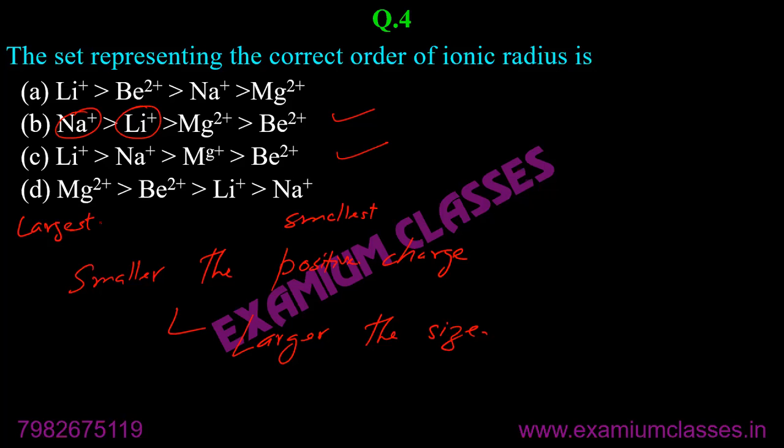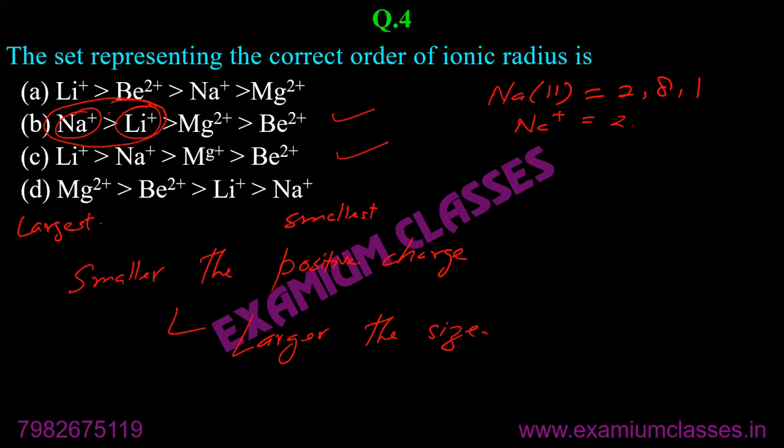But after that, how do we decide that between sodium plus and lithium plus, sodium plus is greater? Because sodium plus will have two shells. Na has 2, 8, 1, and Na plus will have 2, 8, that is two shells.